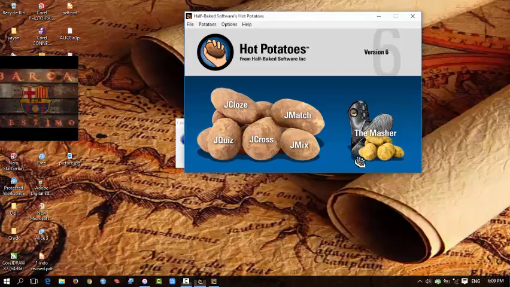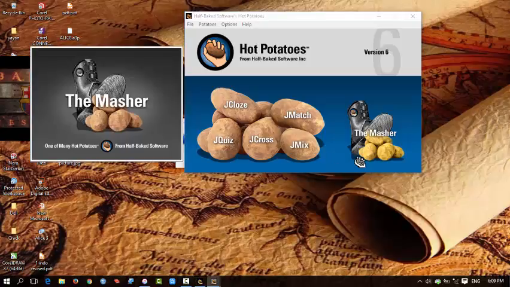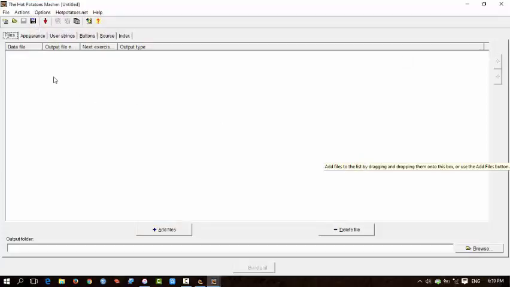Today's topic is how to use Hot Potatoes to collect all of the data, the application that you have made. Open the application, Hot Potatoes, then click to collect the data here.